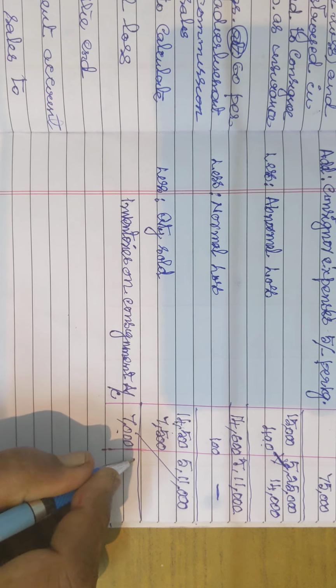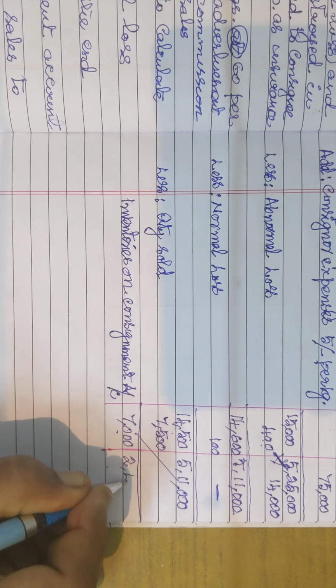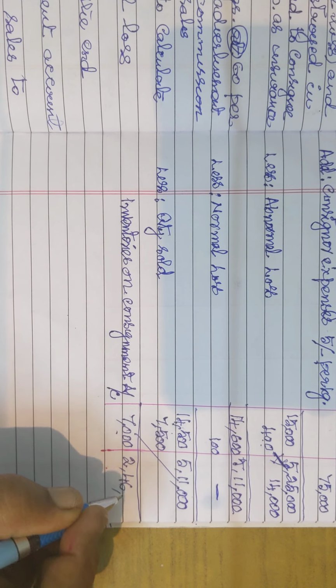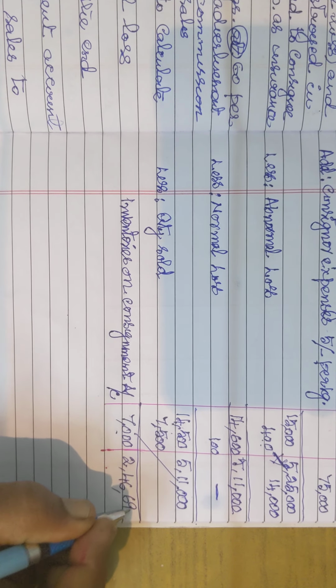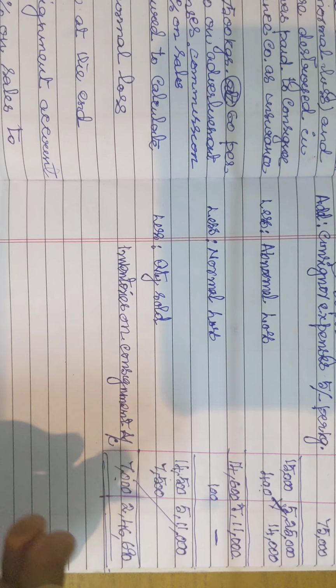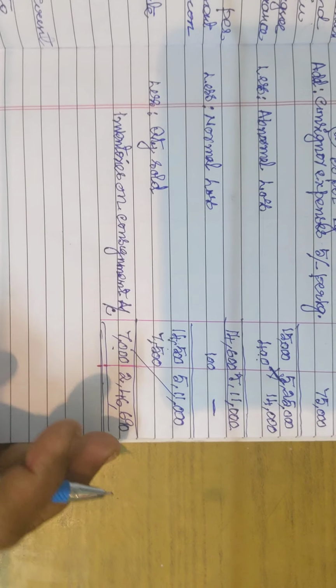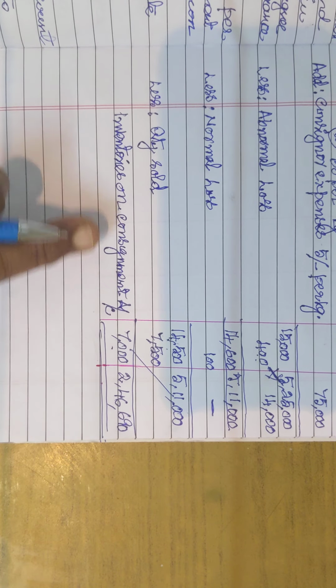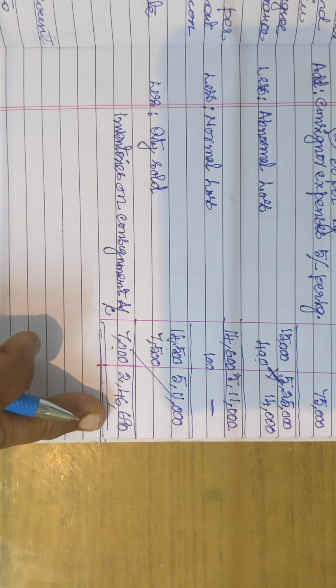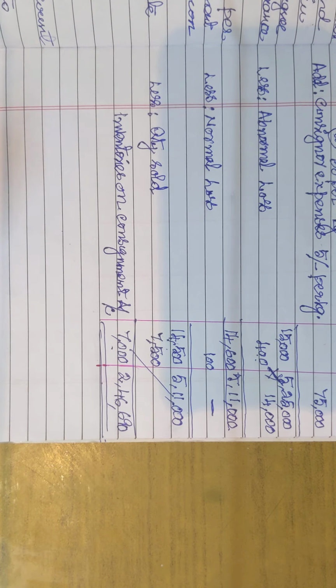2,46,689.65. I am taking it as a whole number, 2,46,690. I am taking it as a whole rupee. Whenever it comes 0.5 and above, you can take it as a whole rupee. So now what is the value of closing stock? 2,46,690. So we have calculated.